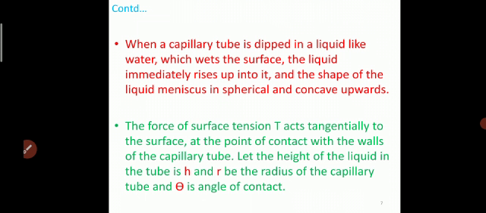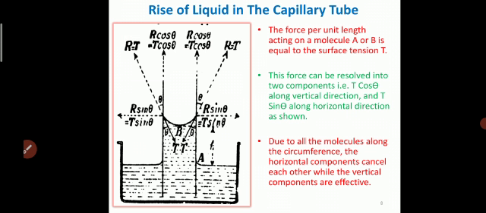As we observe in the next diagram, the capillary tube is kept in the liquid, there is a rise of liquid in the capillary tube, and the meniscus is always a curve like this. It is concave upward.